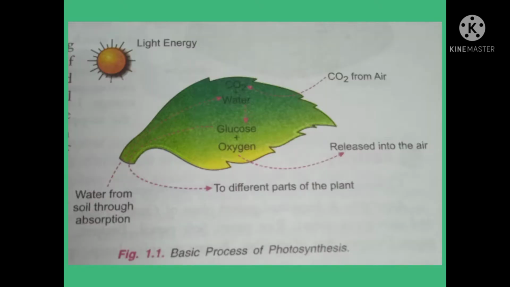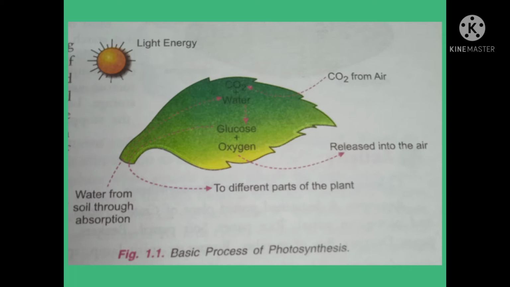Students, when we talk about photosynthesis, it is a biochemical process of manufacture of organic food from carbon dioxide and water, with the help of solar energy inside chlorophyll containing cells. Oxygen is also liberated in this process. Simple carbohydrate or sugar is the main product from which other organic substances are formed.